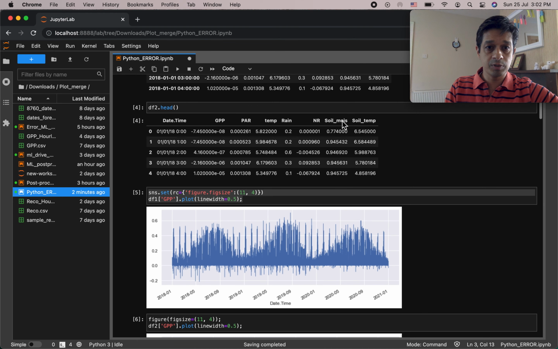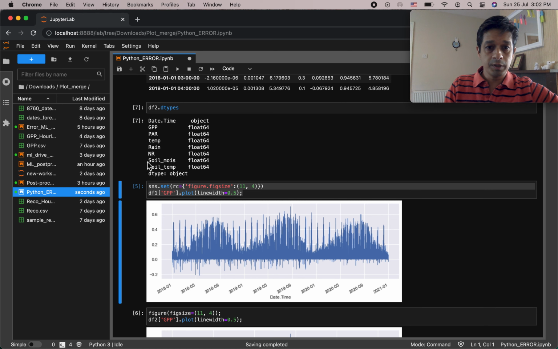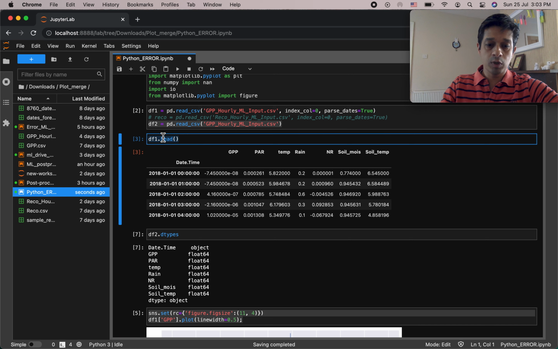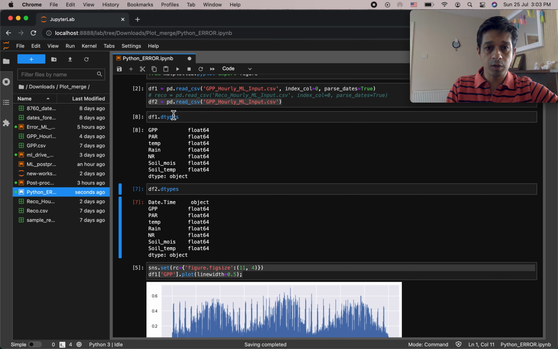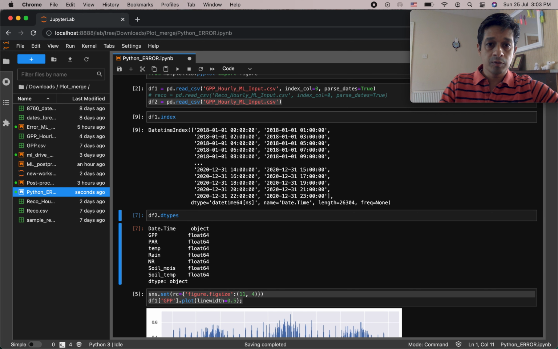The D type here, if you check, is float and object, and if you check for df1, which is with parse dates equals true, the index is a datetime index, as you can see.